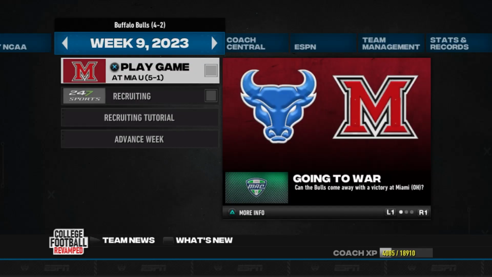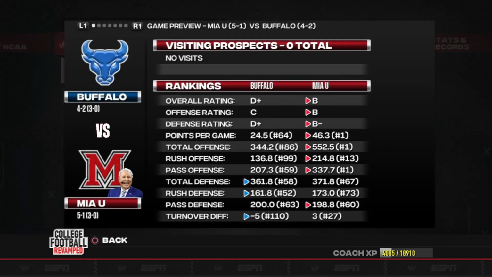And next week, you're going to see the Bulls take on the 5-1 Miami University Redhawks. We cannot wait to take them on and see how good we can be, as they have a decisive advantage. They are number 1 in the nation in points scored, averaging 46.3 points per game. Their total offense is number 1. Their pass offense is number 1. They have been phenomenal. This is going to be a tough game for the Bulls and Coach Kent Williams.